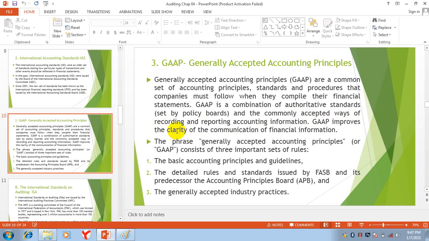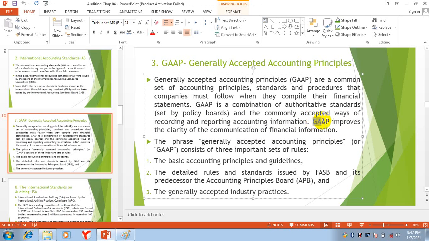GAAP improves the clarity of communication of financial information. So what is the benefit of GAAP? It improves the clarity of communication of financial information.